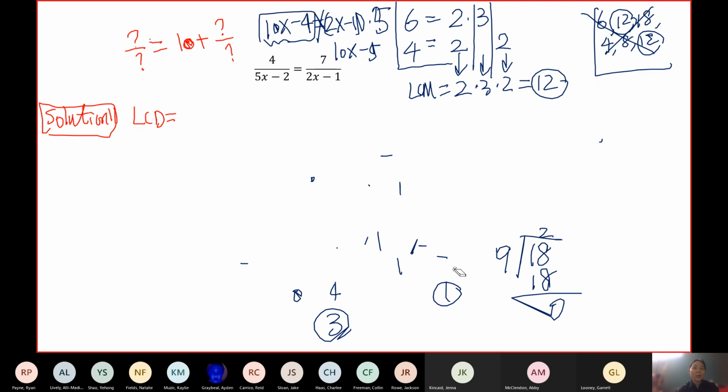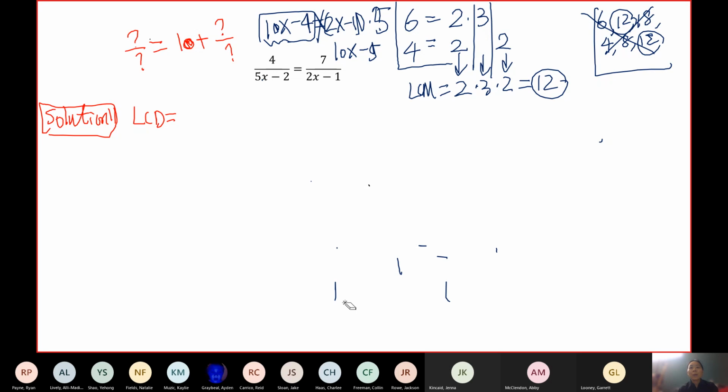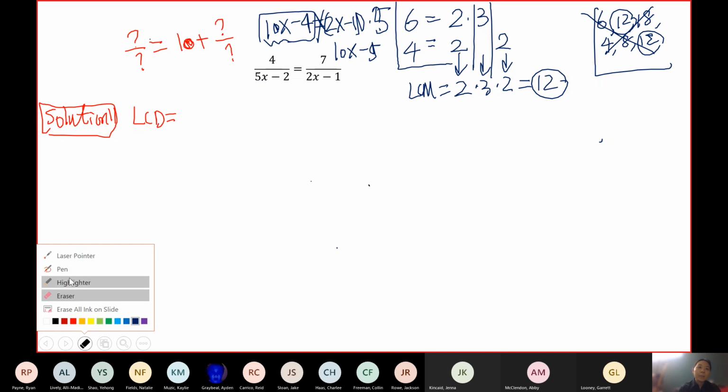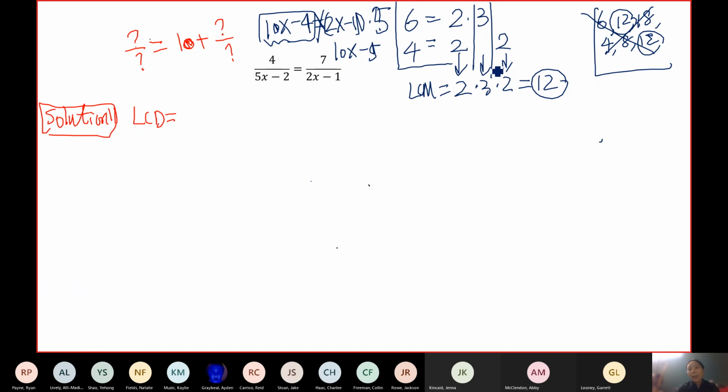It's just not the smallest, right? Because there's a smaller one, which is 12. So when you multiply them, it would definitely work. It's just not going to give you the smallest. How do we get the smallest? The way Abby said later: break them down and bring down one from each column. This will work. This is the solution you're going to use to find the least common denominator, or least common multiple.